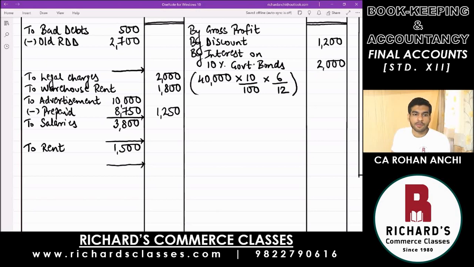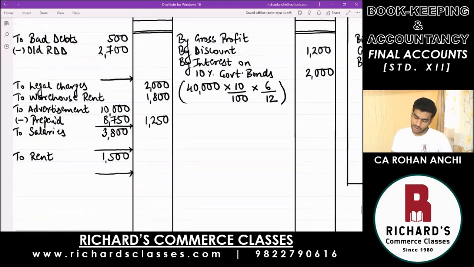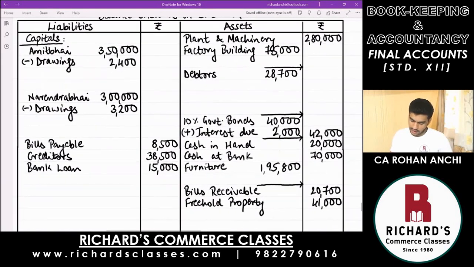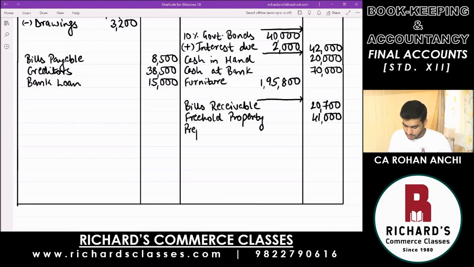Second effect, where will you write for prepaid expenditure, the second effect? Asset. It is an asset. Come to the balance sheet asset side and write down prepaid advertisement. The prepaid part was 8,750. Okay, two effects are done.